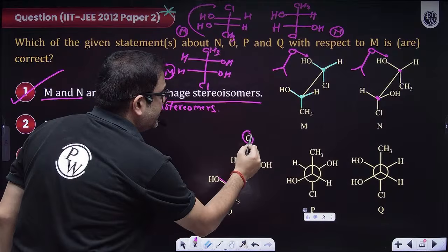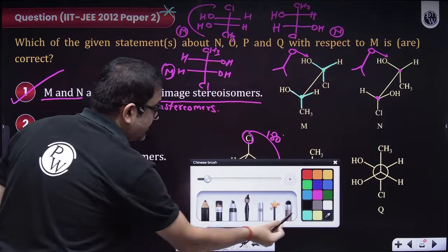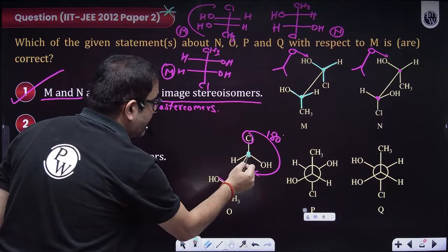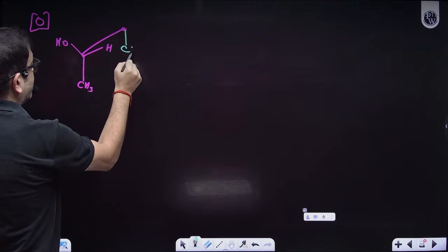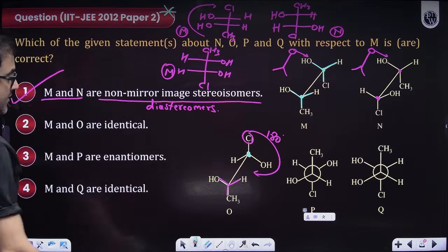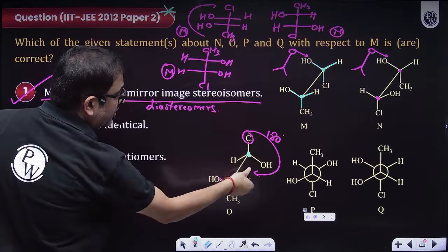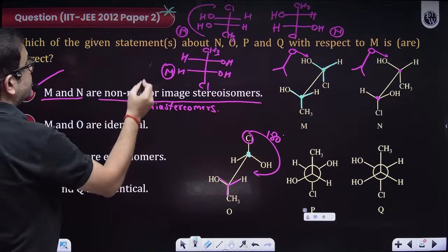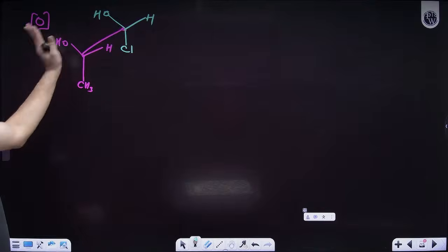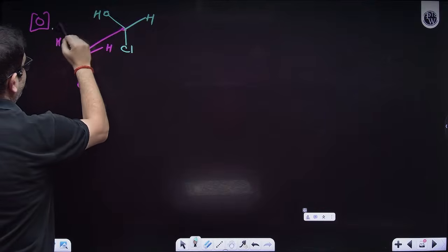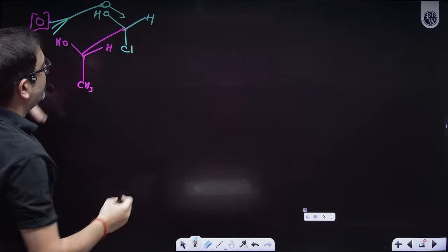So just bring this chlorine here, that is, rotate by 180 degrees. Which carbon? Only this carbon, the back one. So Cl will be at the bottom. If Cl is coming here, obviously OH will go there. So here I'll have OH, and here I'll definitely have H. Just lie down. Okay, lying down like this. So obviously, make the Fischer projection now.